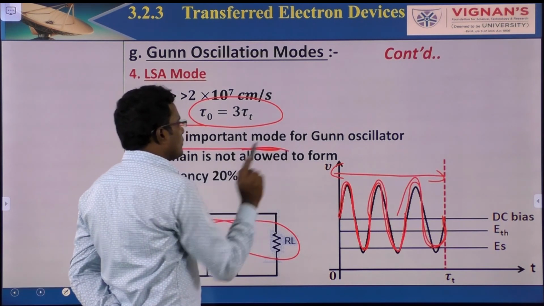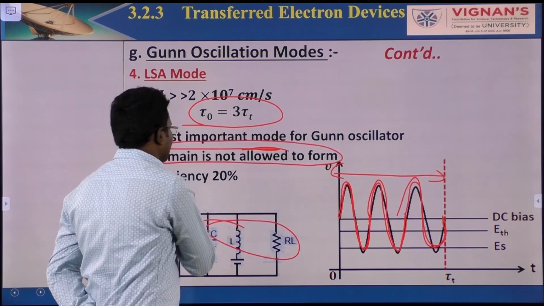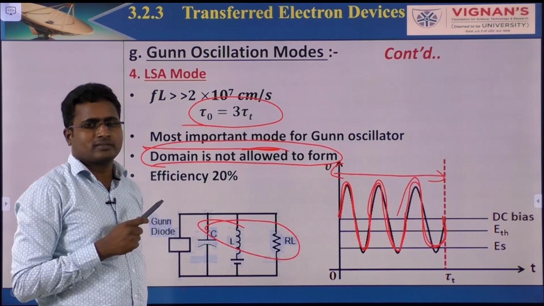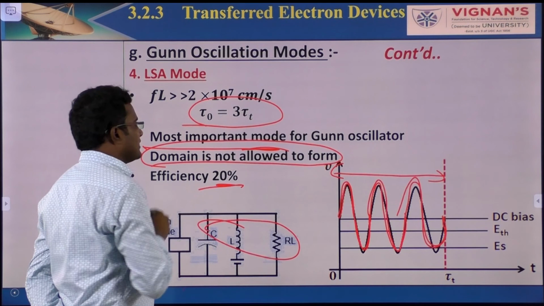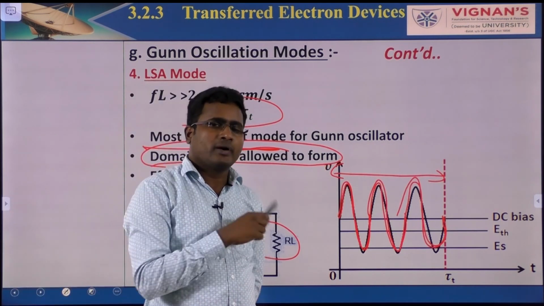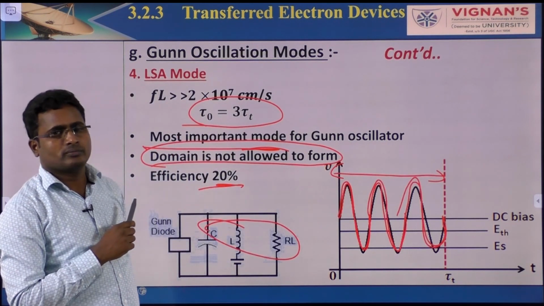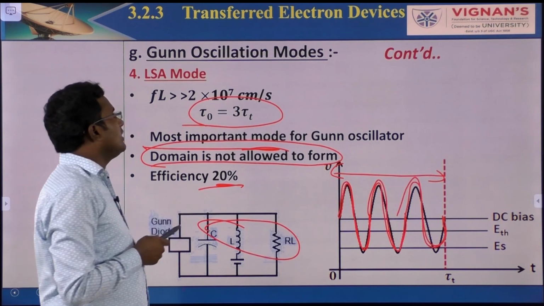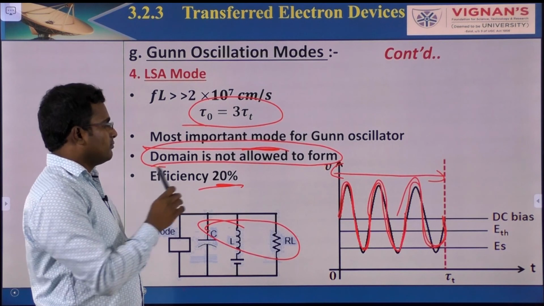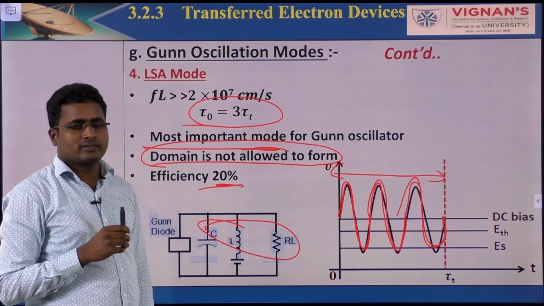This is the most important mode for the Gunn oscillator. The domain is not allowed to form in this case. There is no time for domain formation. So the efficiency is 20% in this case. Most of the time the Gunn diode is operated in this mode only. So this is the Gunn oscillator mode. This is about the Gunn oscillation modes. For understanding these modes, we need domain formation.